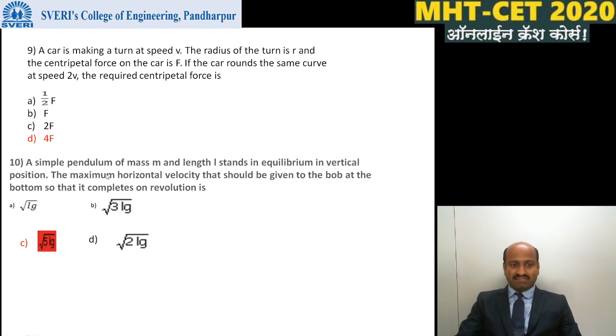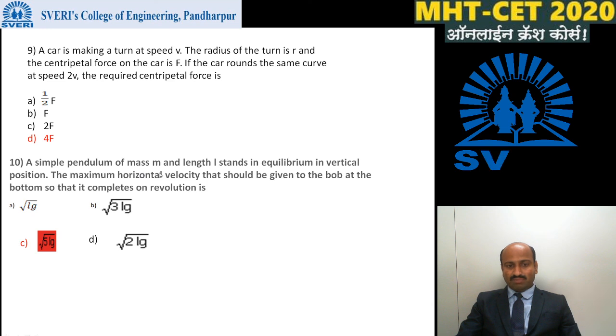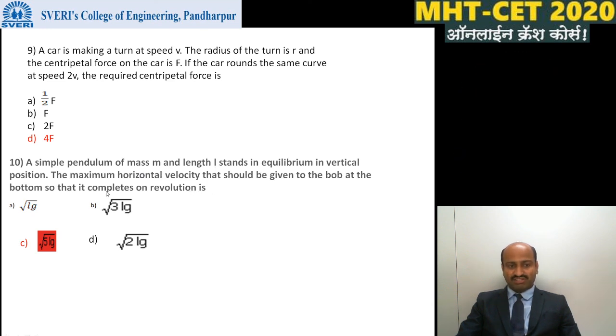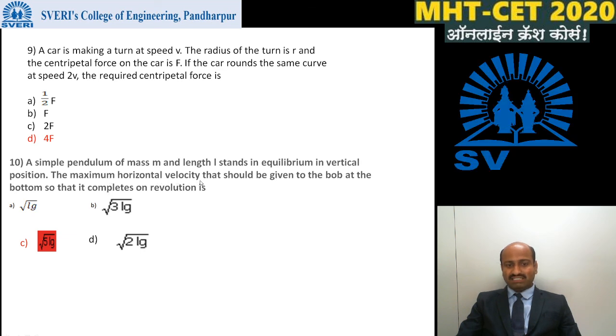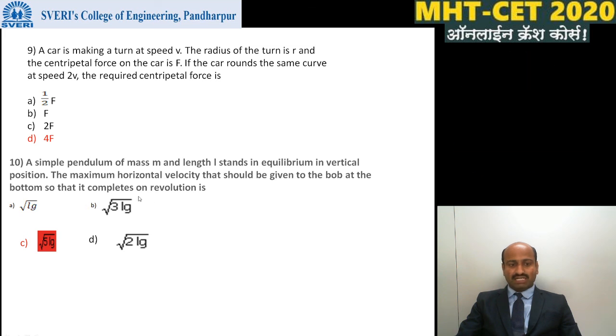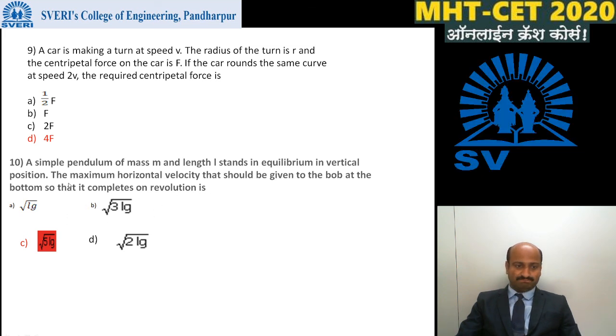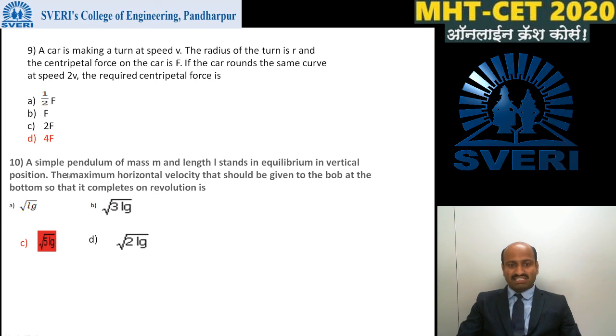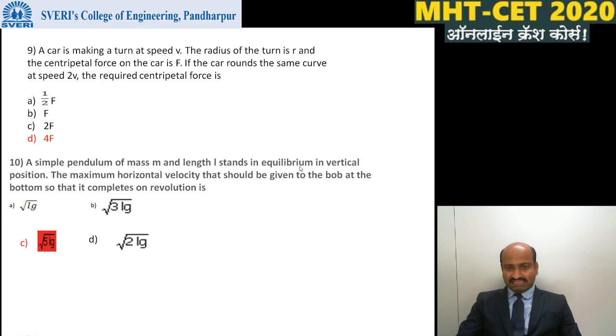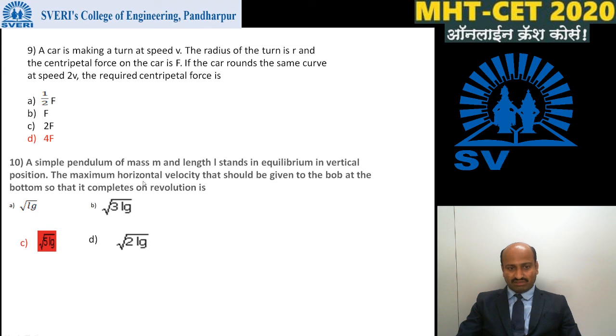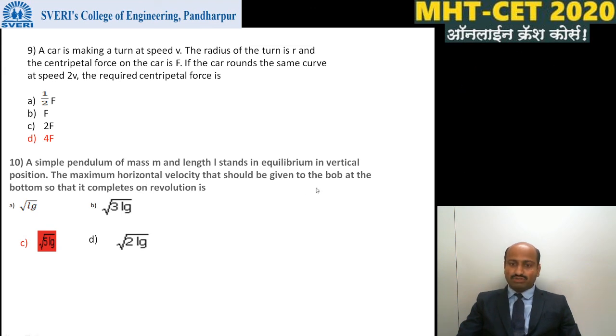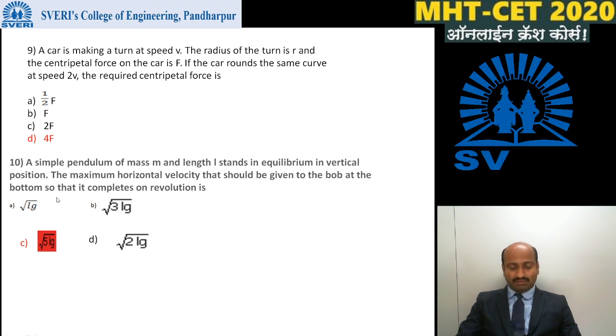Next, a simple pendulum of mass m and length l stands in equilibrium in a vertical position. What is the maximum horizontal velocity that should be given to the bob at the bottom so that it completes one revolution?